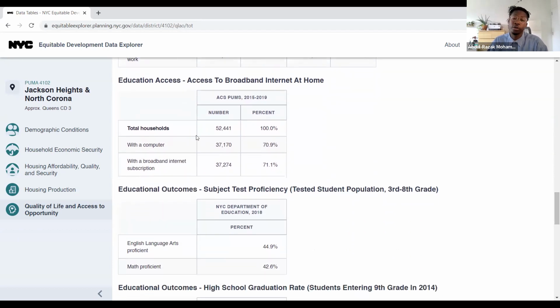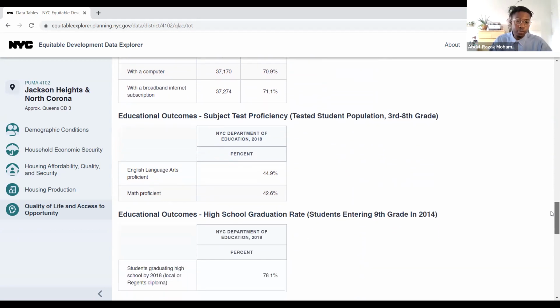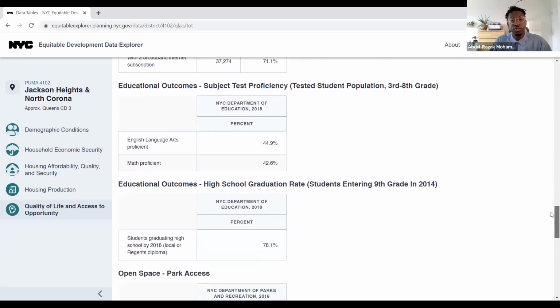One that was especially important as we entered the COVID-19 pandemic was access to broadband internet at home, which still impacts not only the educational opportunities of young people within our different districts, but also people's ability to work from home and to take on jobs that are remote in that way. Then we jump into things like educational outcomes, such as young people's testing scores and their graduation rates.